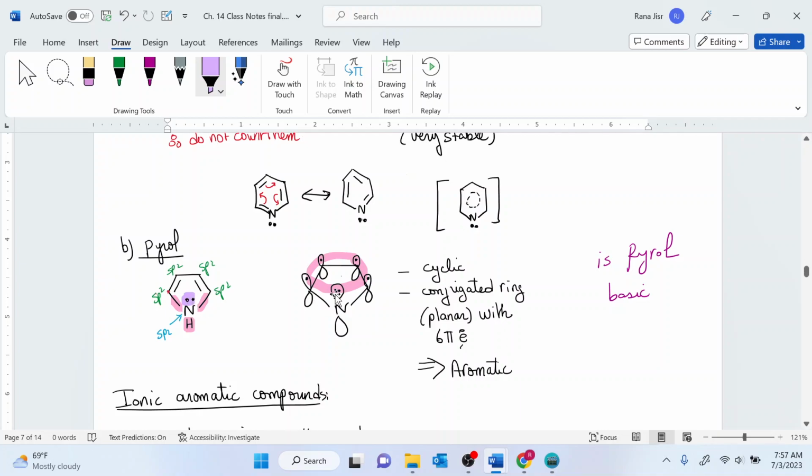If the lone pairs belong to the p orbital, as we said before, then those lone pairs will be involved in conjugation. They will not be involved in making a bond with the acidic hydrogen. So this is why we consider pyrrole as a weak base. So pyrrole is not basic.